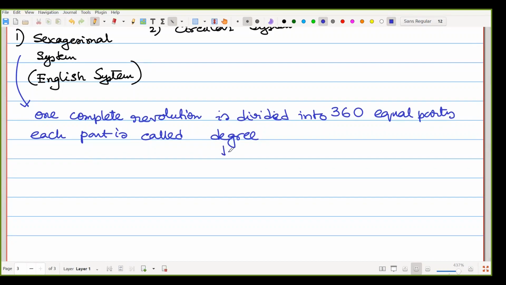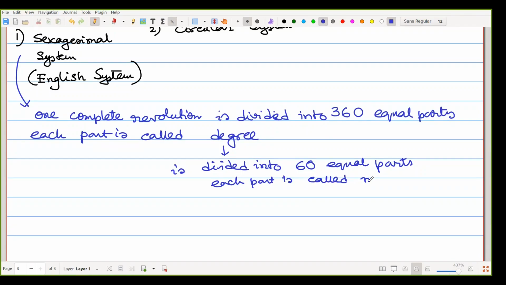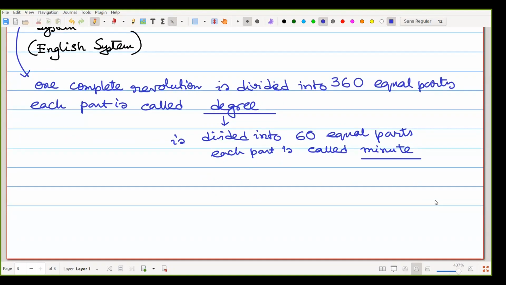Every degree is divided into 60 equal parts, and each part is called a minute.